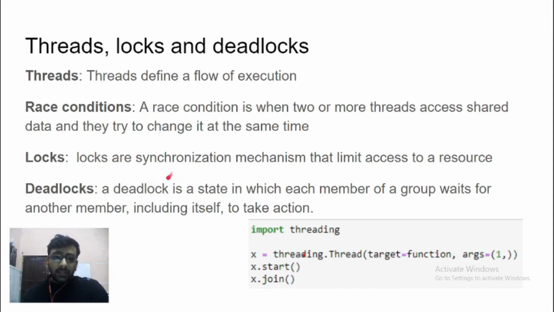In that condition, we form a cyclic chain of dependency, which is known as deadlock, and these deadlocks can result in our program ending up in a hung state where all of the threads are waiting for one another, and this is a very big downside.